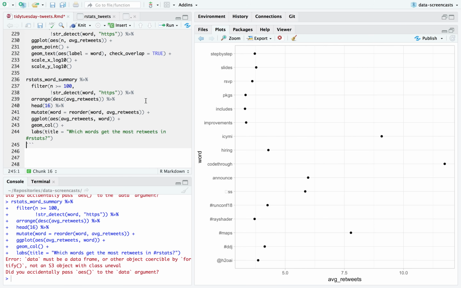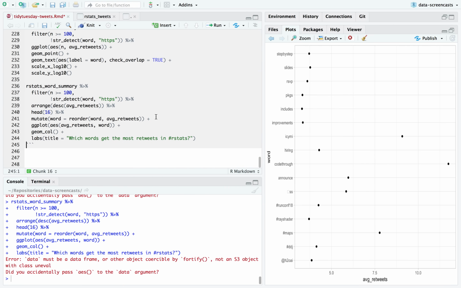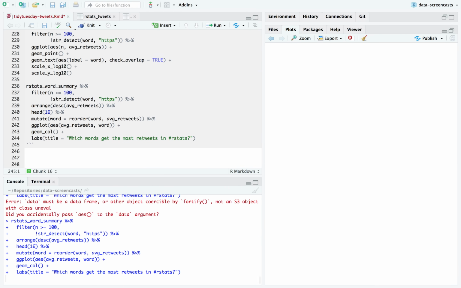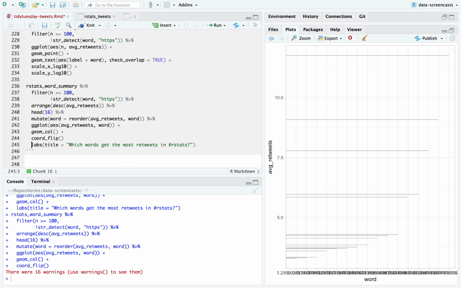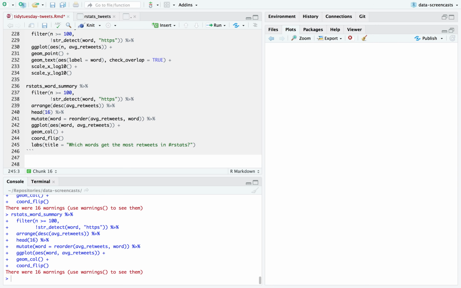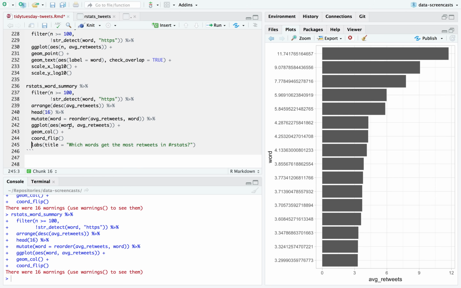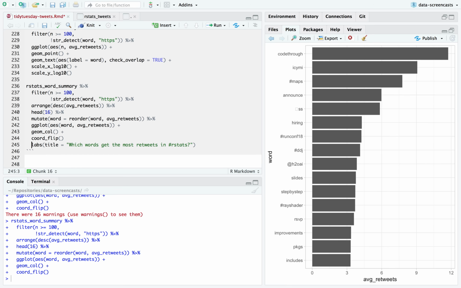I forgot a pipe somewhere is what that error means. Oh, or I switched out a plus for a pipe. Oops, gotta flip these two. Coord flip. Nope. I'll figure it out eventually. Oh, oops. I was right. I don't know why. Here it is. Okay, that took a couple tries.